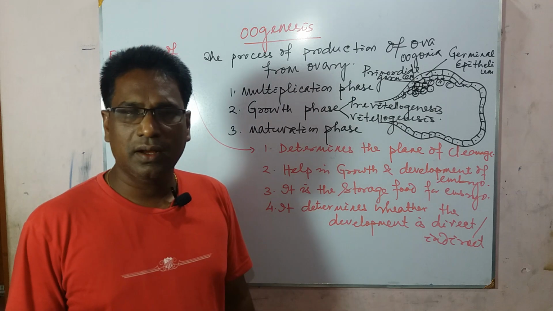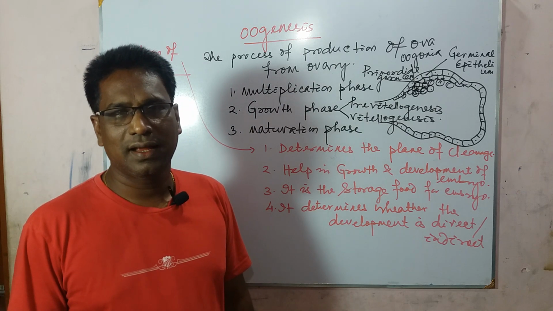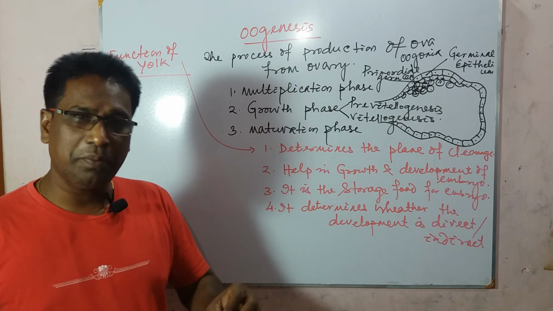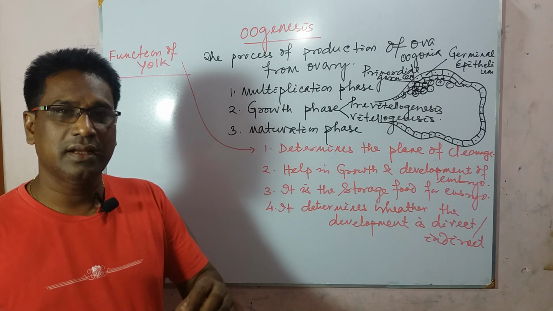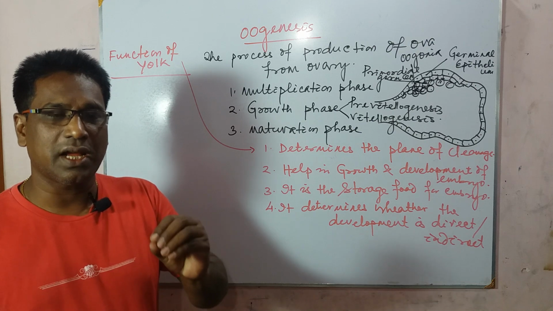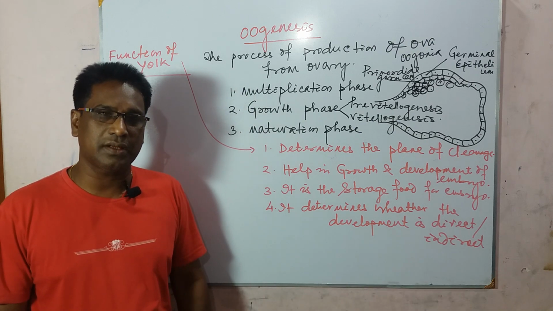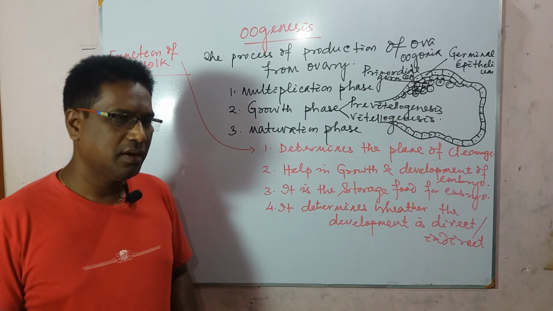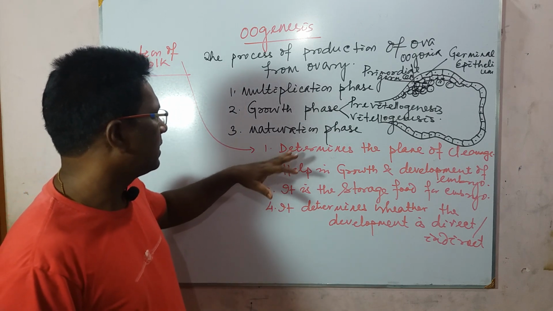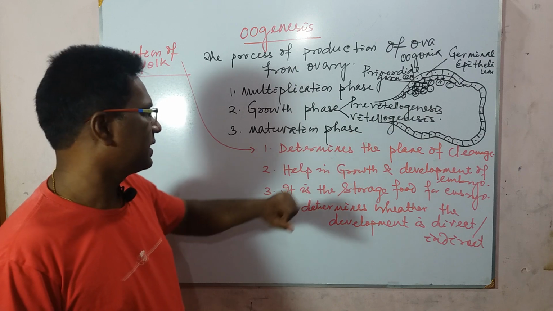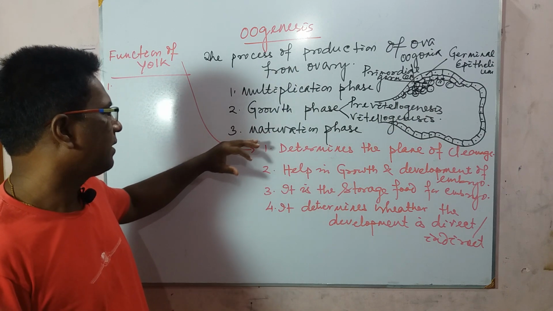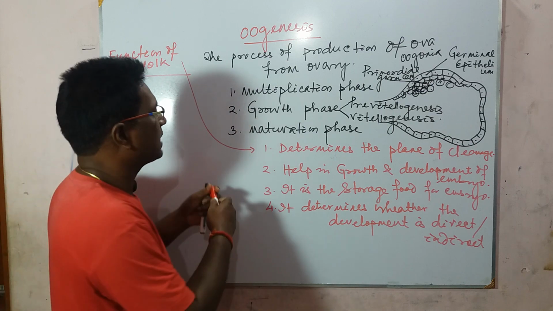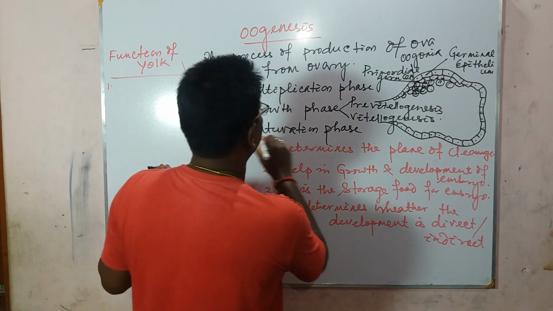The human egg is alecithal. Without yolk, the development is still direct because of the uterine milk secreted from the uterus, which nourishes the developing embryo. So this is vitellogenesis. Then the last phase of oogenesis, that is the maturation phase.